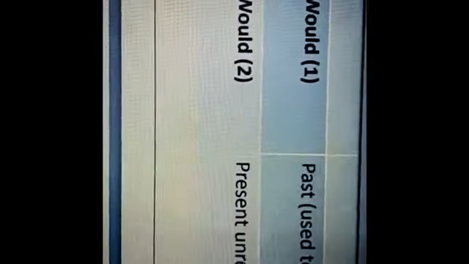Sometimes I can use would for expressing a past habit or past situation. It means used to. If I say, when I was young, I would play soccer, it means I used to play soccer when I was young, or it was my past habit. One more piece of information about would: as you can see, modal verbs can have more than one use. It depends on the meanings that you want to deliver to the listener in front of you.